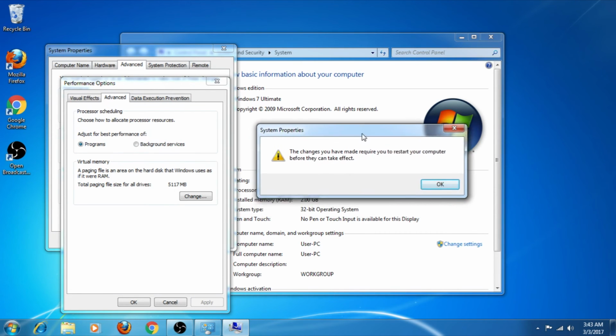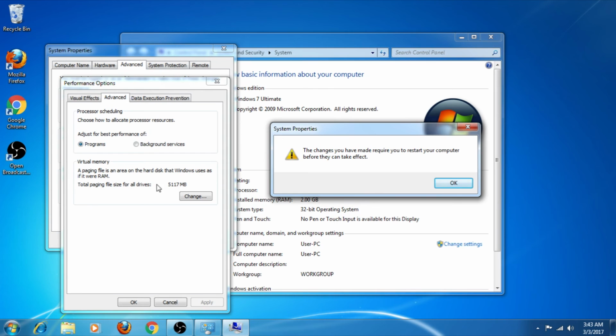So as you can see right here, my RAM was almost 2 GB and now it is increased up to 5117 MB, which is almost 5 GB. So I increased my RAM from 2 GB to 5 GB.